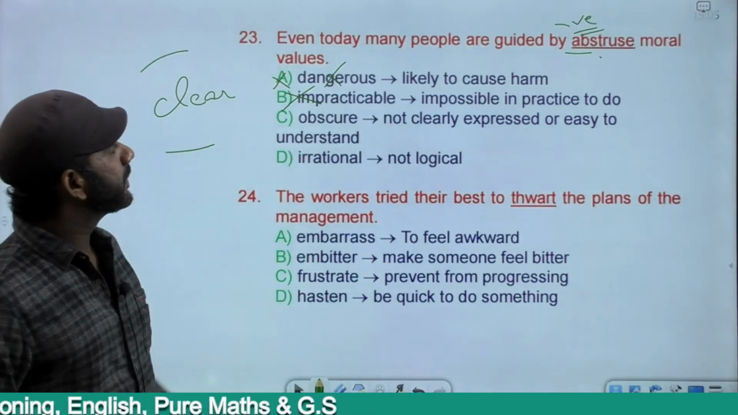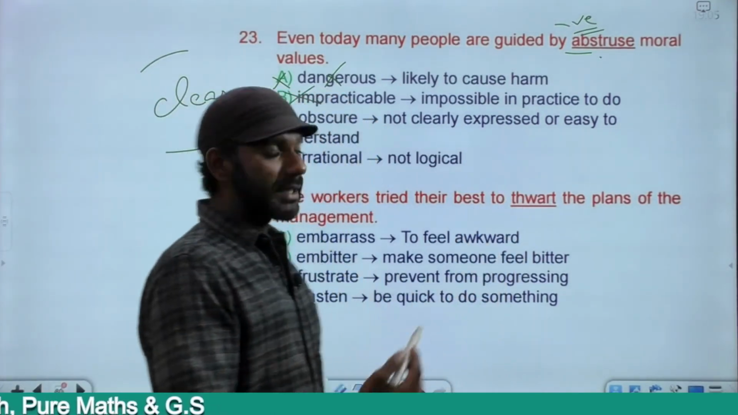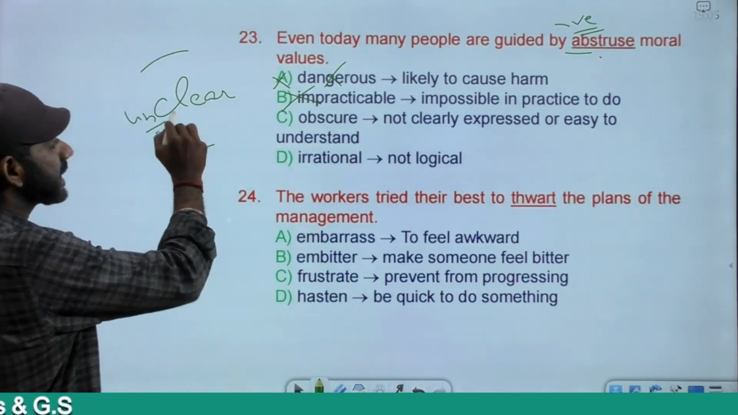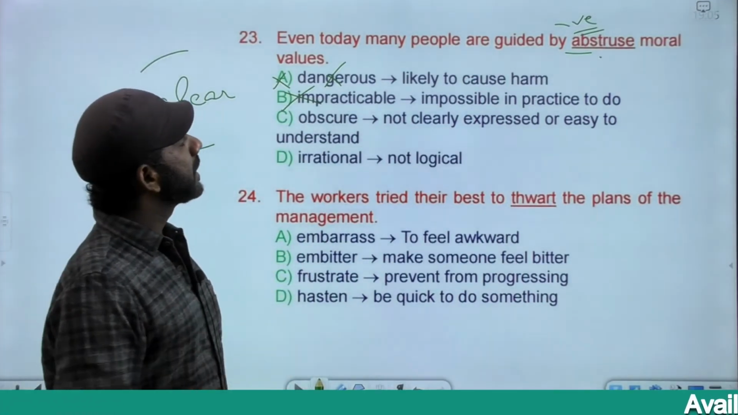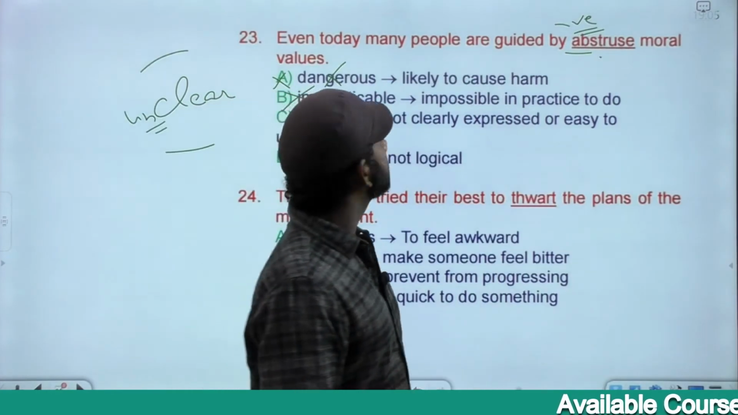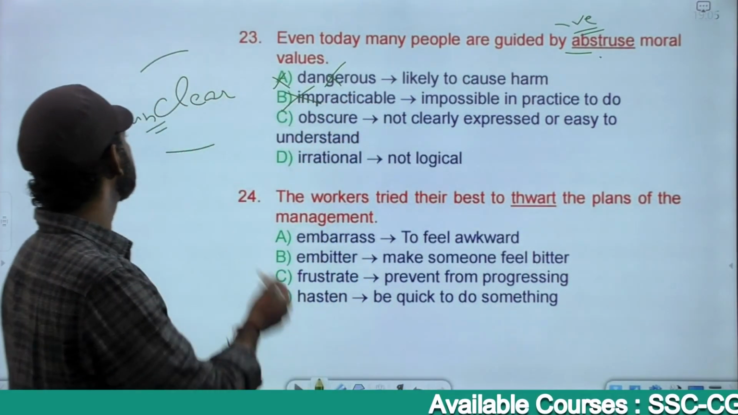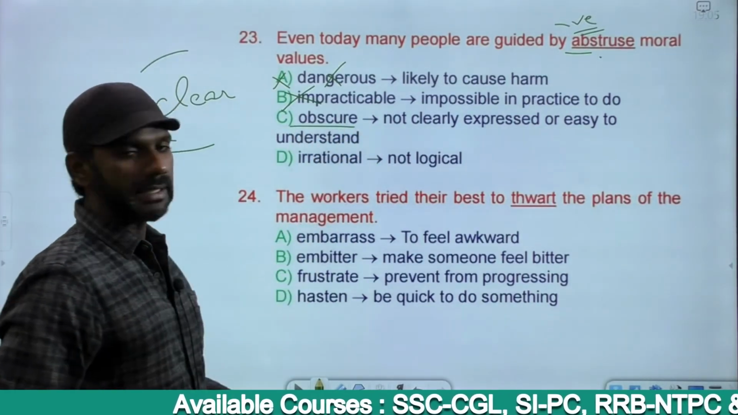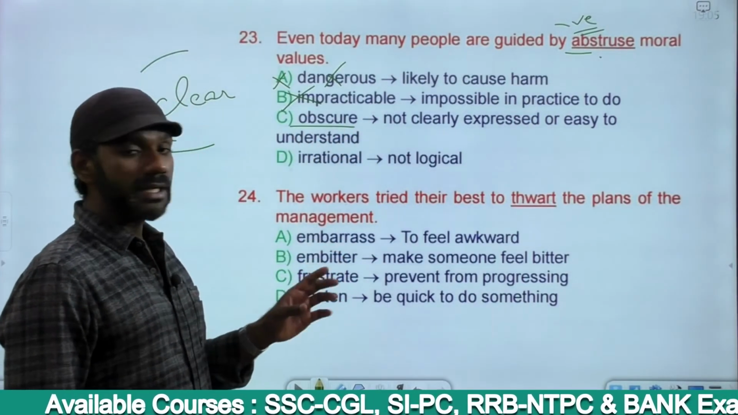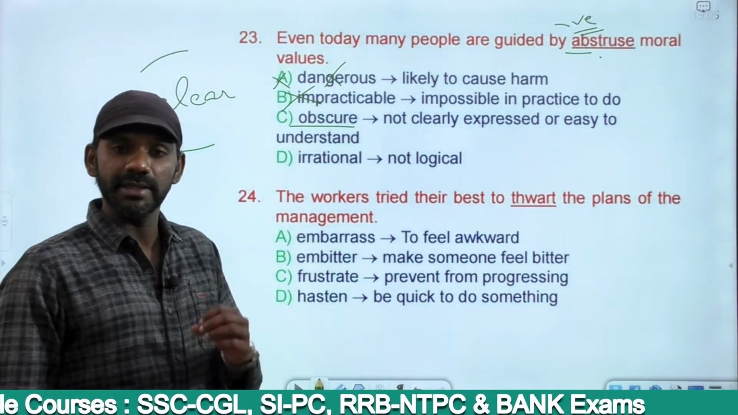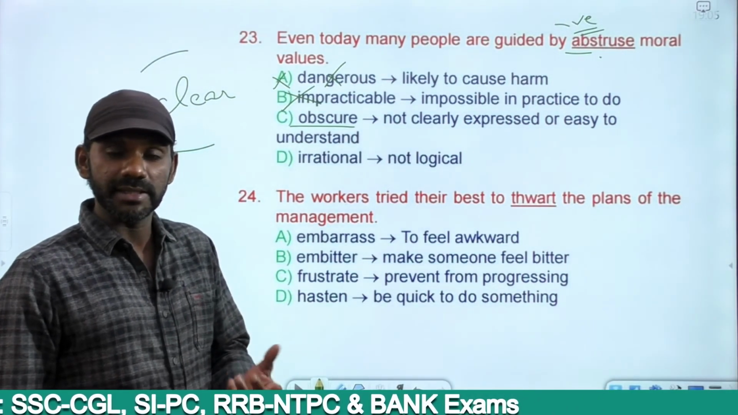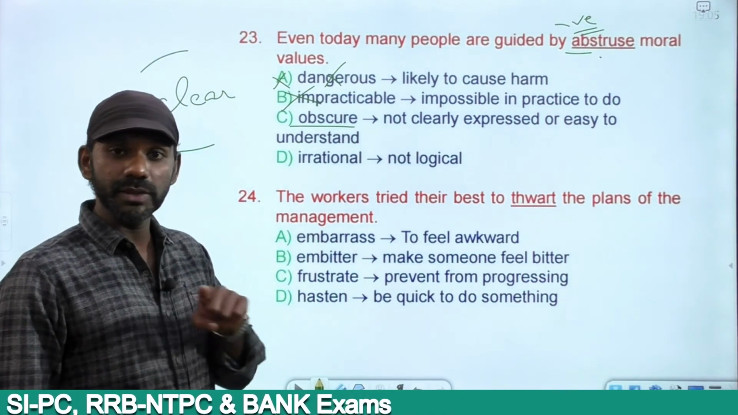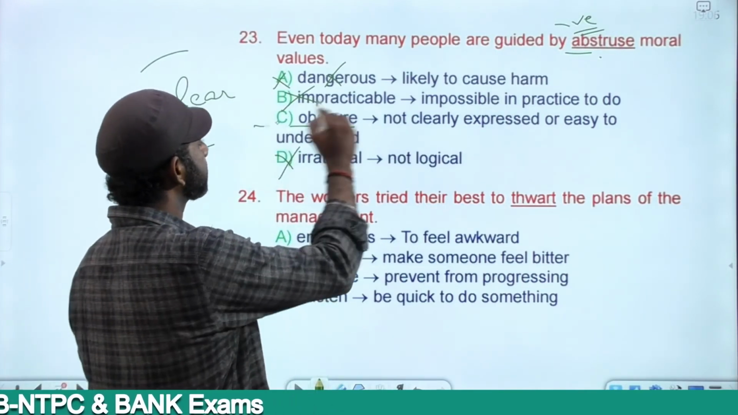Obscure means unclear, abstruse means unclear, so we want an option that means something like unclear. Even today many people are guided by abstruse moral values, negatively charged. Clear is positive, unclear is negative, and obscure means unclear. Leave it there. Irrational means not logical, illogical, not based on reason. Illogical moral values does not make sense, gone, and so must be C.